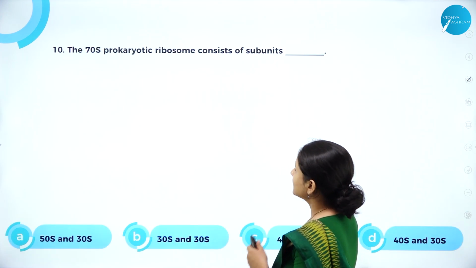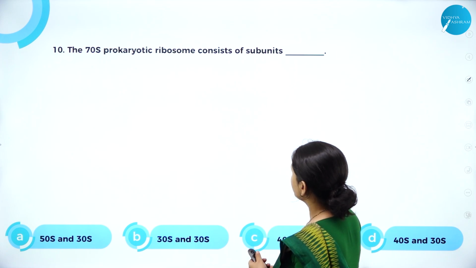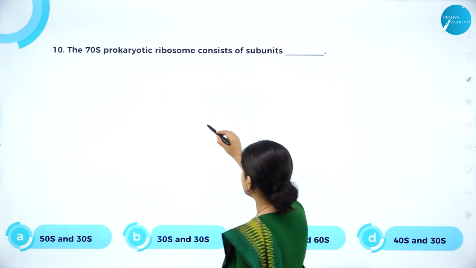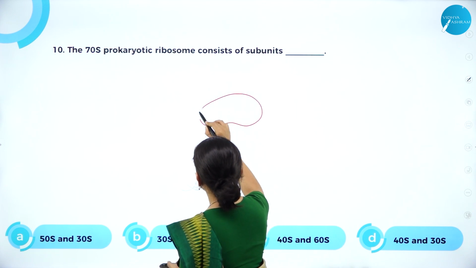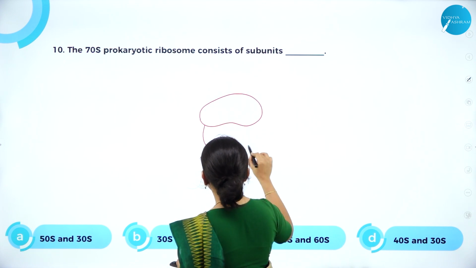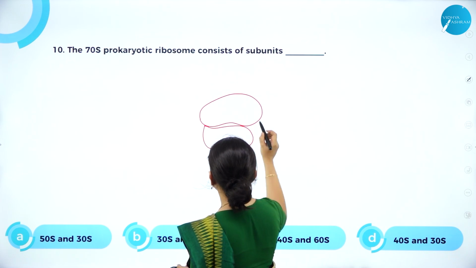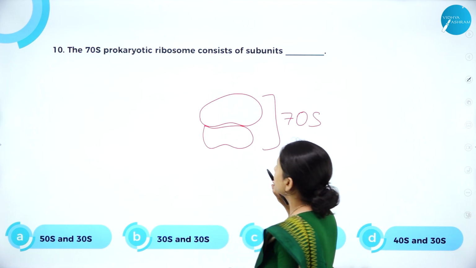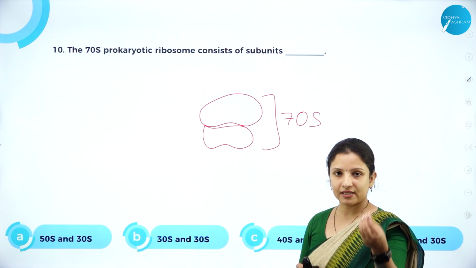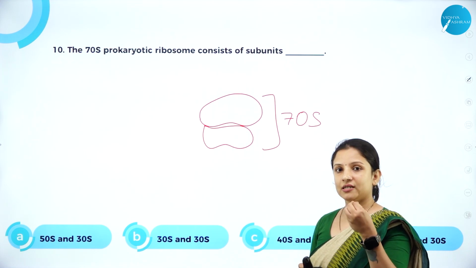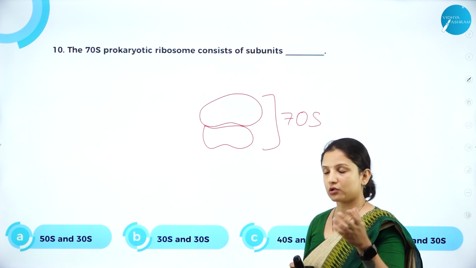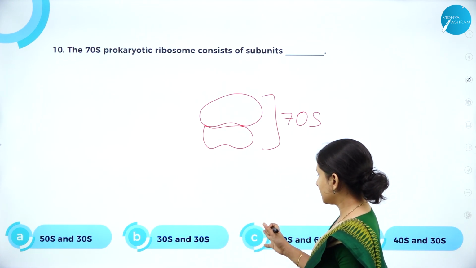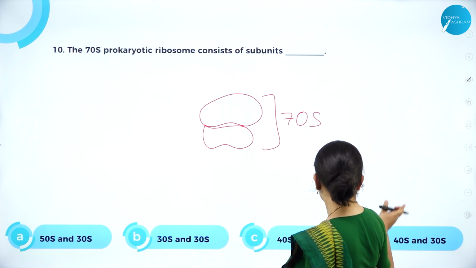Next question. The 70S prokaryotic ribosome consists of: we all know that ribosomes are made up of two subunits, right? One is the larger subunit and the other is the smaller subunit. Together it is 70S. So prokaryotes have a 70S ribosome, and that 70S ribosome has two subunits. What are those subunits? Is it 50S and 30S? 30S and 30S? 40 and 60? 40 and 30?